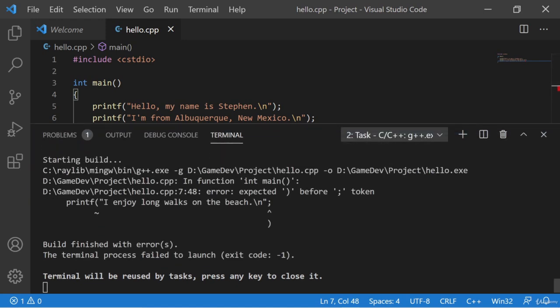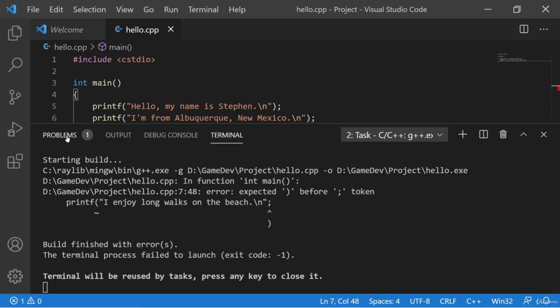And here we see that it started the build, and now it's saying in function int main error expected parentheses before the semicolon token. You see, it calls these symbols tokens. It's even showing me the line and where it thinks the closing parentheses should be. It's trying to help me out here. It's saying, hey, I think you forgot your closing parentheses here.